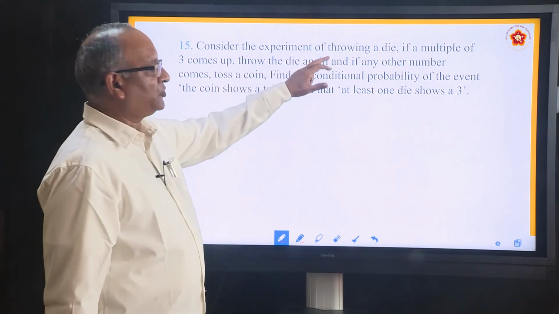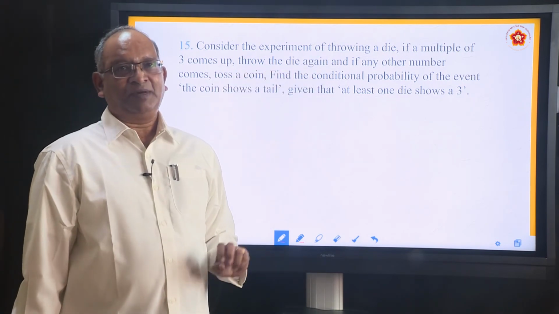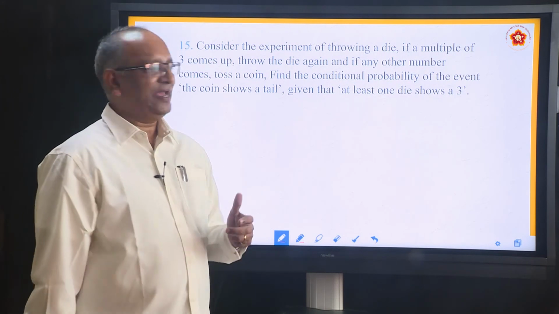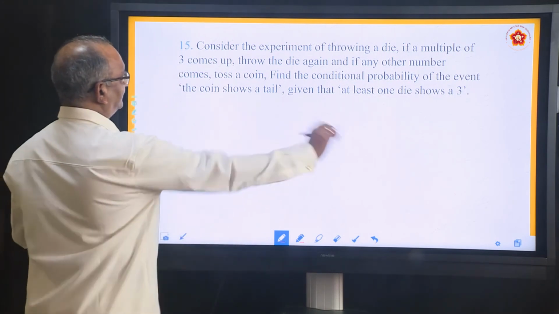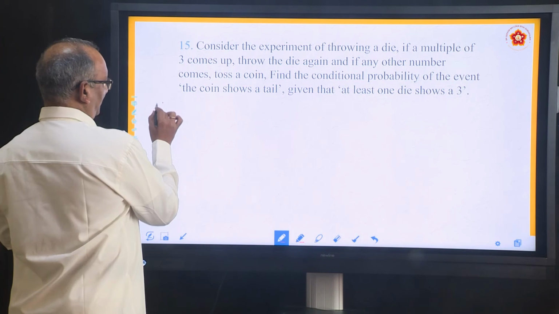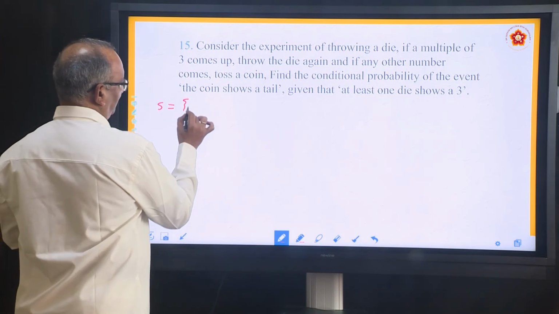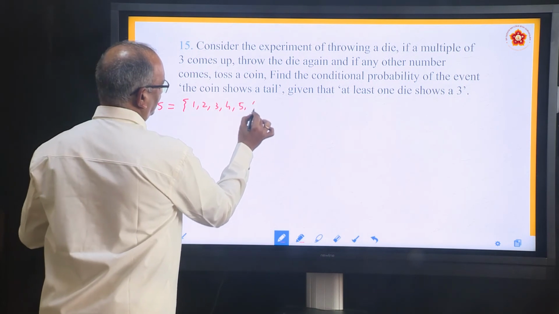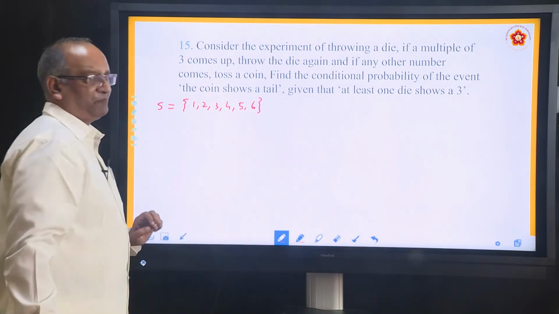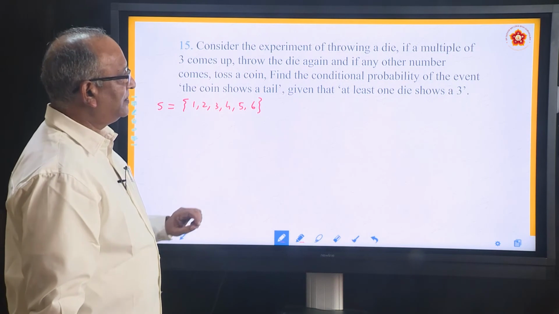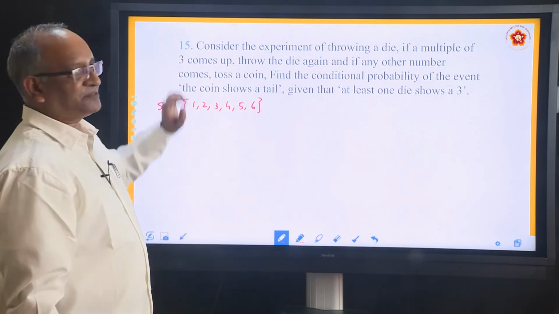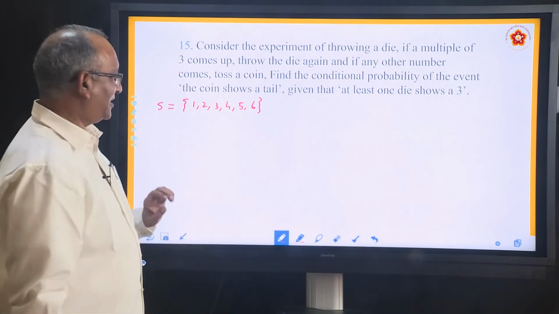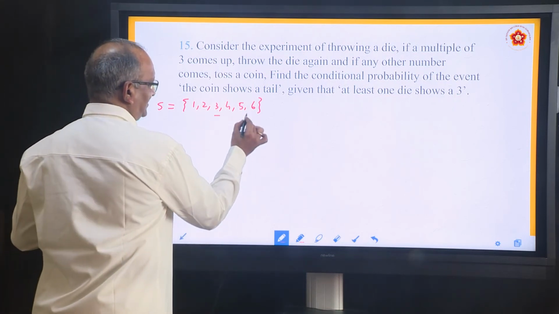Consider the experiment of throwing a die. Once again, if you throw a die, what will be the sample space? If you throw a die, what is the sample space? 1, 2, 3, 4, 5, 6. This is the sample space. And what does he say? If a multiple of 3 comes up, which are the multiples of 3? One is 3, another is 6.